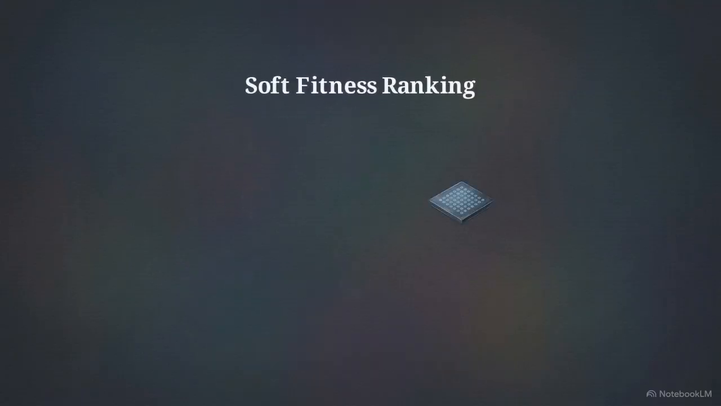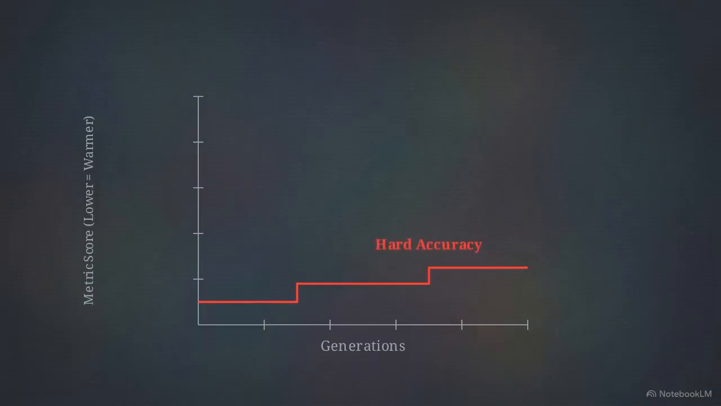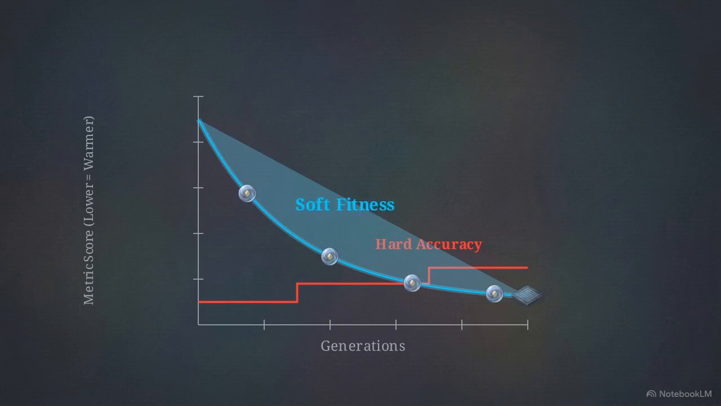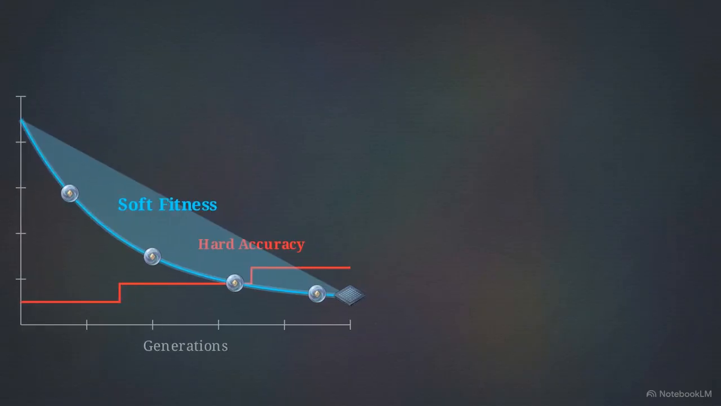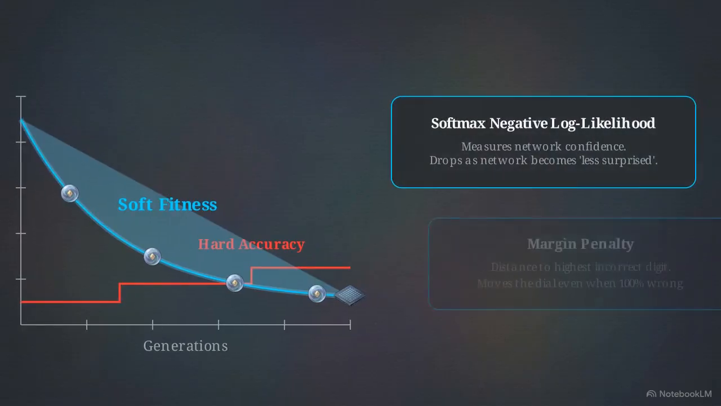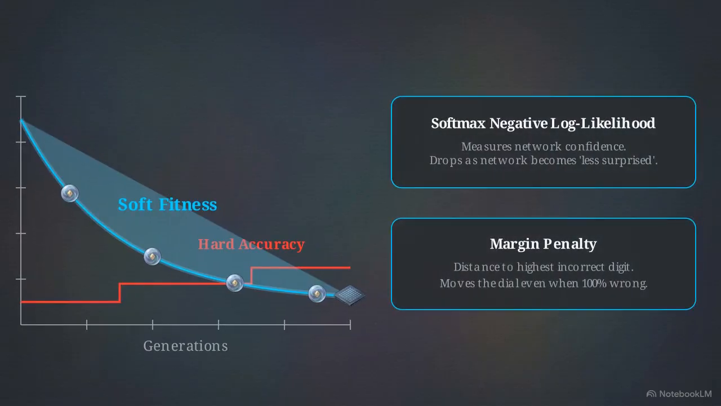To rank random seeds within a batch, the system relies on a continuous metric called soft fitness. This chart maps the difference between our available signals. While hard accuracy remains stepped and unresponsive, soft fitness provides a smooth, continuous downward curve that tracks micro-improvements in the network's confidence. The score is calculated using 2 mathematical components: standard softmax negative log likelihood and a specialized margin penalty.